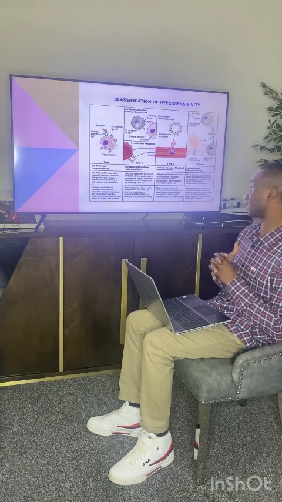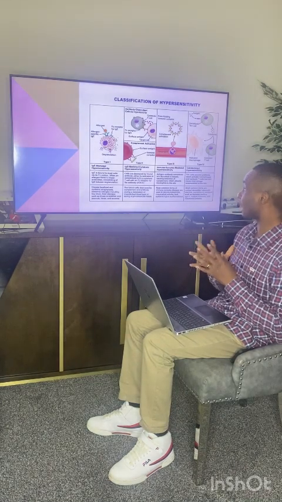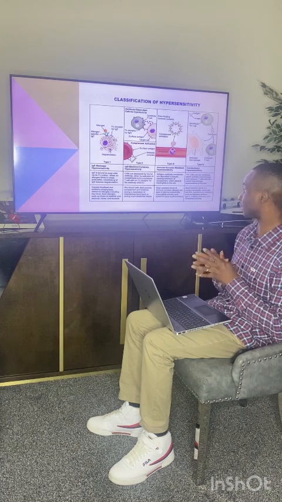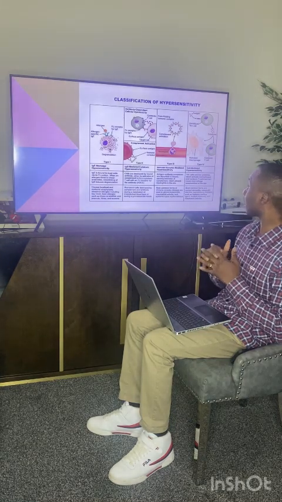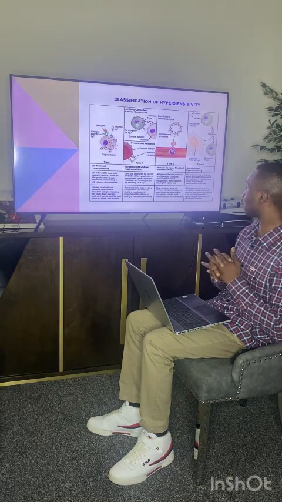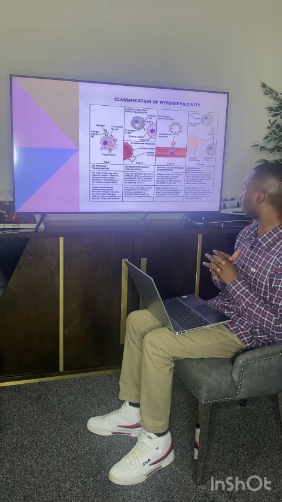Type 1 hypersensitivity, which is immunoglobulin E mediated. It causes localized and systemic anaphylaxis, seasonal allergens including hay fever, and food allergens. And then type 2 hypersensitivity is immunoglobulin G mediated cytotoxic hypersensitivity. Red blood cells are destroyed by complement and antibody during a transfusion.